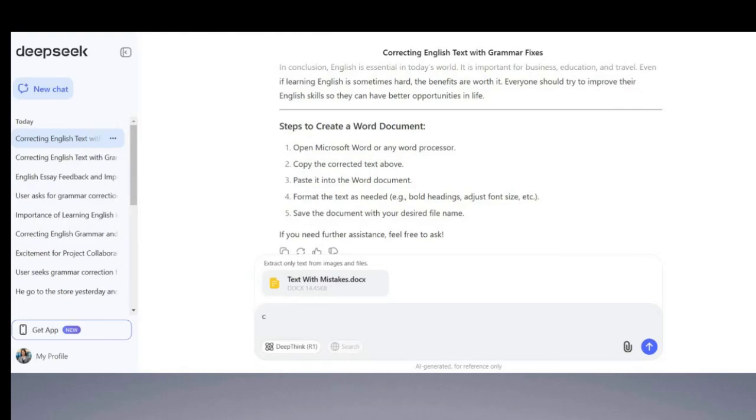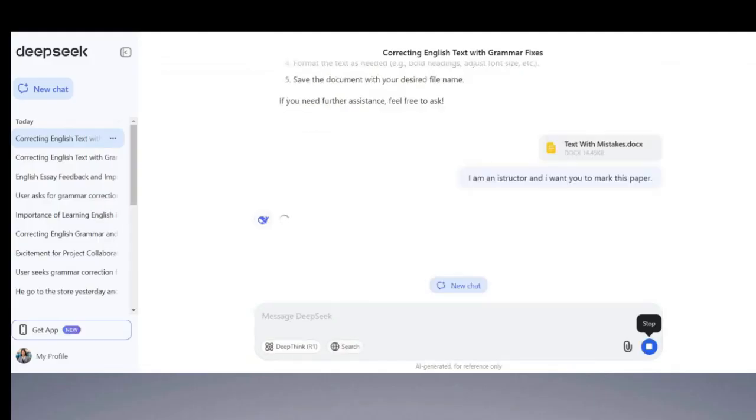So we can write here. Tell DeepSeek that you are an instructor. I am an instructor and I want you to mark this paper. I will not share the rubric or anything, but you can ask about vocab, grammar, sentence structure, anything you need. Check if the student has written, for example, 5 paragraphs, etc. So everything should be in your rubric. But we're going to try this with DeepSeek and see how this works.